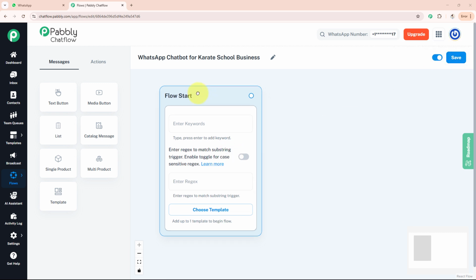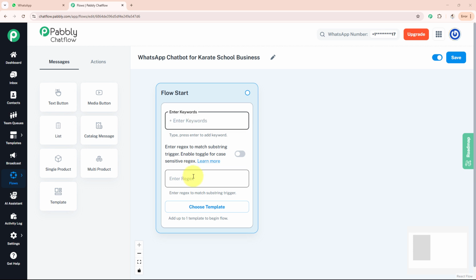Now coming to this flow start tag, here we have three options: keywords, regex, and choose template. So firstly, let me tell you what keywords are. Keywords are specific words or phrases a user might type that trigger a reply block. Here we have to write them manually. Now coming to regex. Regex refers to regular expression. They are smarter than keywords. They are a smart way to catch multiple similar words or phrases with one rule.